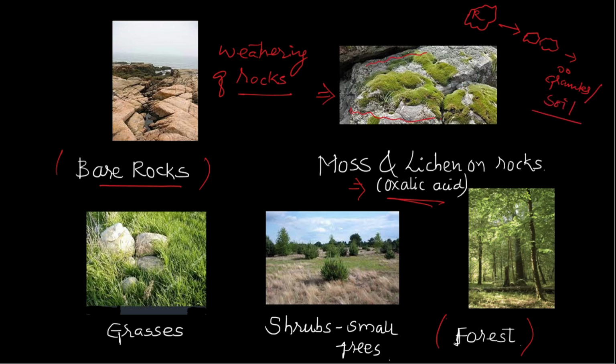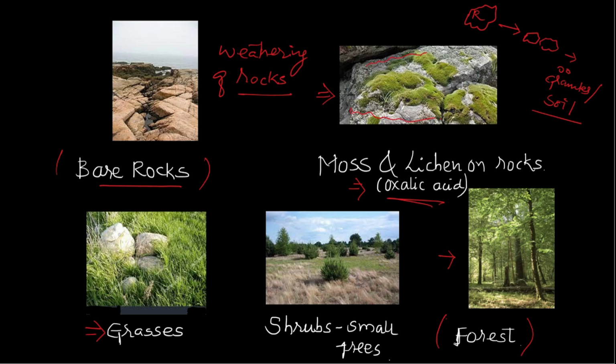So the oxalic acid released by the moss and lichens, which took their habitat over the rocks, gives rise to the forming of soil. When soil is formed, it gradually gives way to grasses over it, and then gradually shrubs and small trees take their place, and eventually what we see is forest. So this is a basic overview of how ecological succession takes place, and we'll see that in greater depth in coming slides.